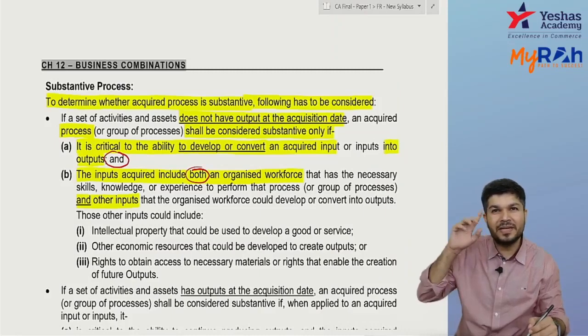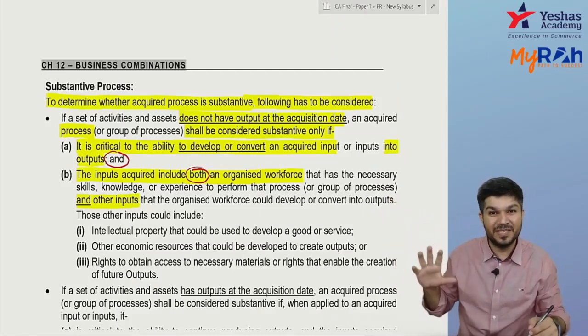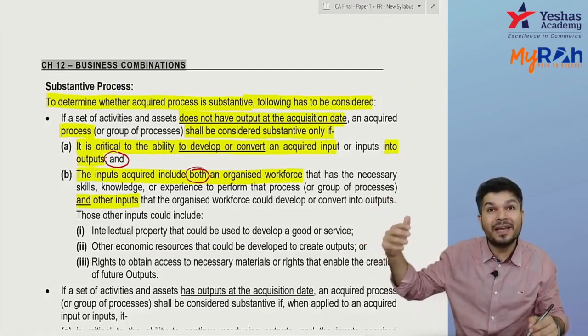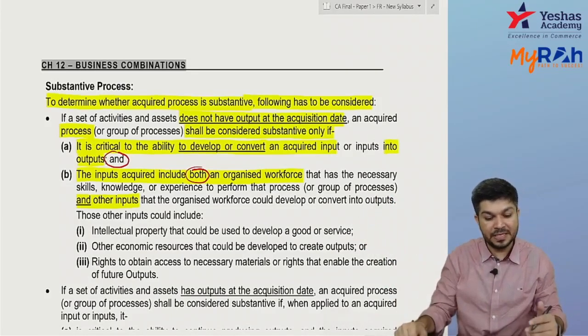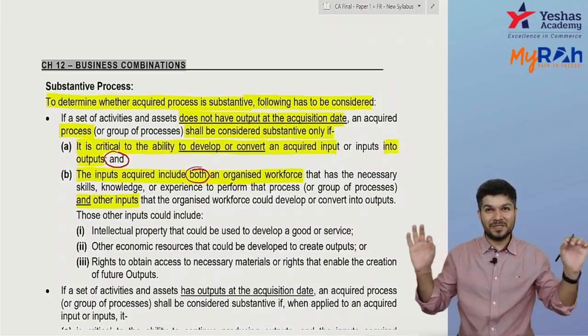So when I take over that research company, they have scientists and other things. Can I say they are an organized workforce, having skill, knowledge and experience to perform the process? So the process is said to be substantive.